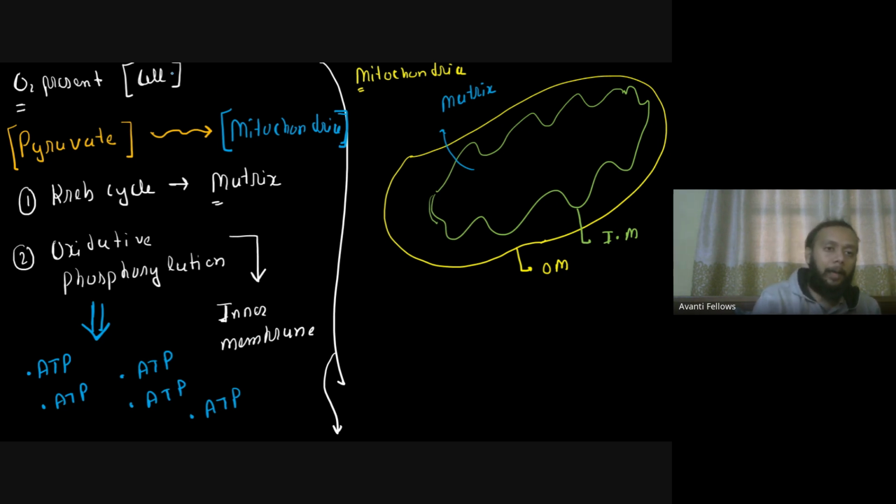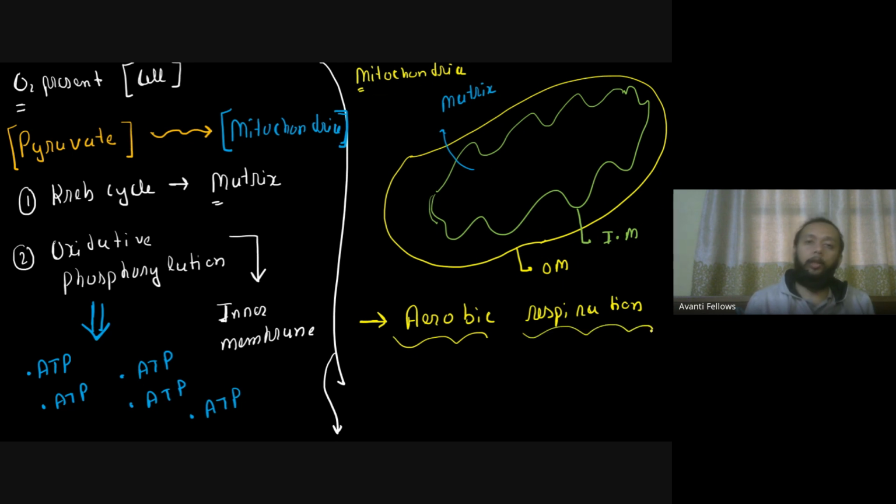So remember, the pyruvate formed during glycolysis, in the presence of oxygen, will enter the mitochondria and undergo these processes, and a huge amount of ATPs will be formed. This event becomes a part of your aerobic respiration. So whenever we talk about aerobic respiration, this is all happening in the presence of oxygen. This should be clear to all of you. If oxygen is there, then mitochondria will get involved and play a role in giving you a huge amount of ATPs.